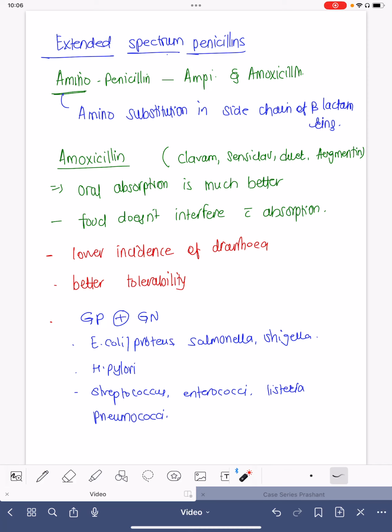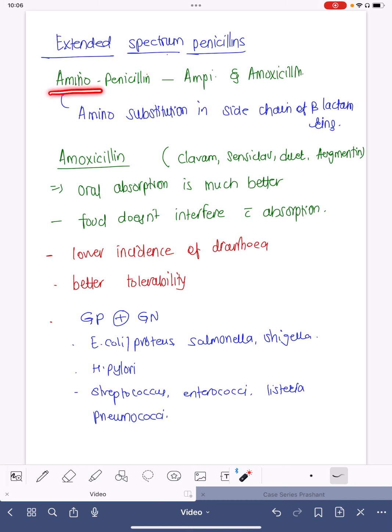Now, today we'll be talking about one of the excellent drugs, the extended spectrum penicillins. Among the penicillins, one of the most common drugs is amoxicillin. We'll be talking about amoxicillin because it is extensively and very commonly used for almost all indications. You just name any disease, and it can be used. That is the reason why we'll be talking about amoxicillin.